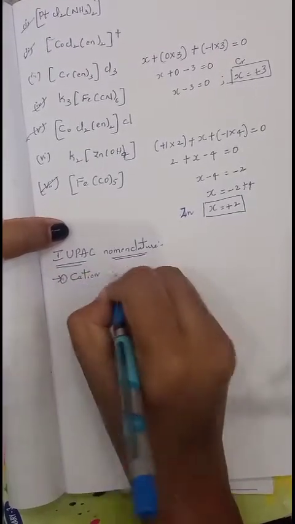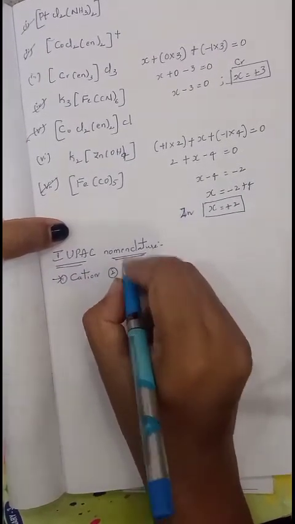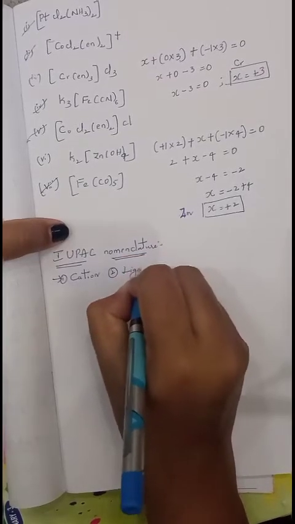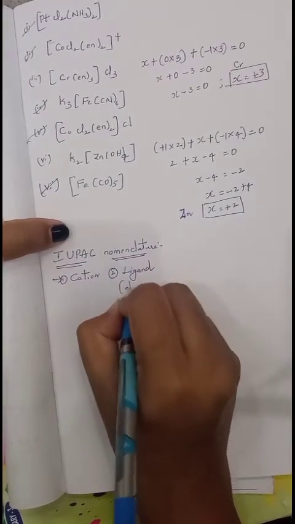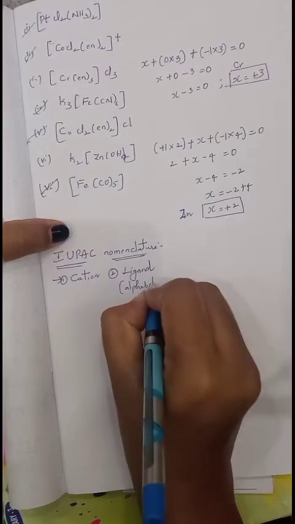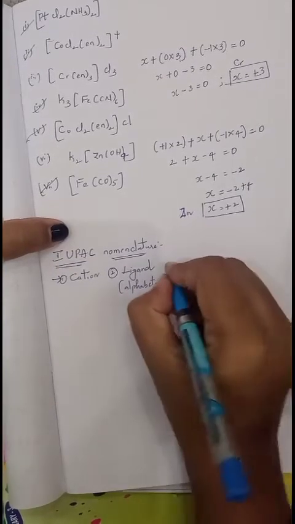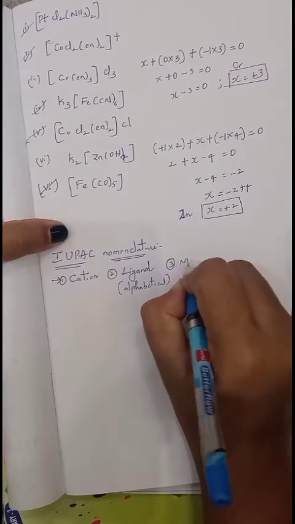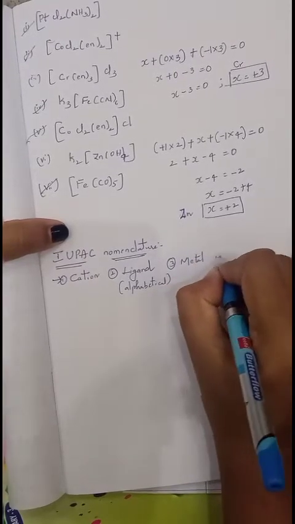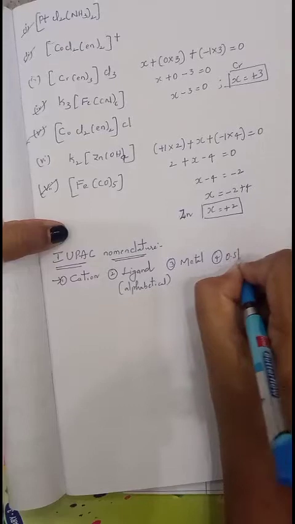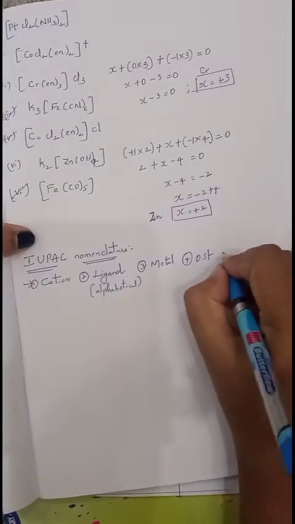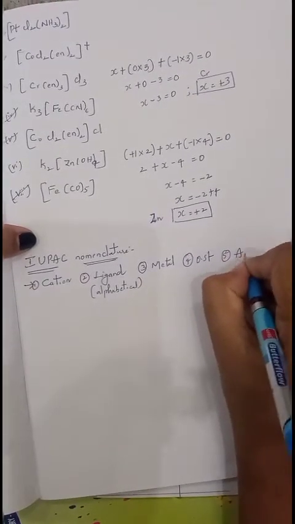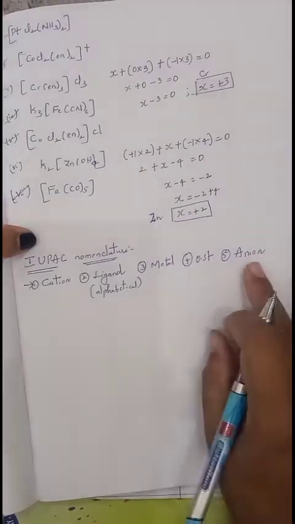Next, write the names of ligands according to alphabetical order. After the ligand names, write the name of the metal. Fourth, the oxidation state or oxidation number. And finally, the anion, if an anion is present.